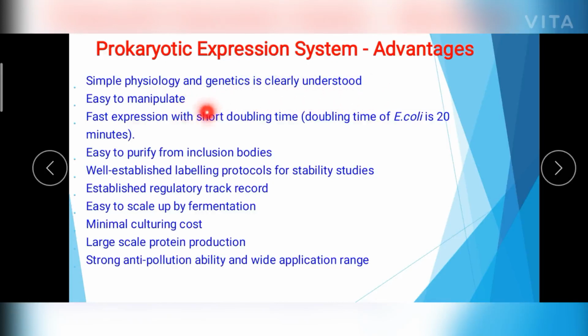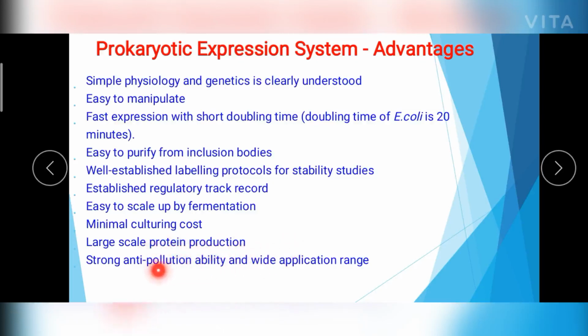It is easy to manipulate and shows fast expression, and the doubling time, the generation time, is very short. So an E. coli cell will double every 20 minutes, and it is also easy to purify from the inclusion bodies. Whenever you tag the proteins, you can easily purify them. Also, well established labeling protocols for stability studies are available, and it has a regulatory track record. It is easy to scale up by fermentation, the culturing cost is very low, and you can produce the protein at a large scale by using this E. coli cell.